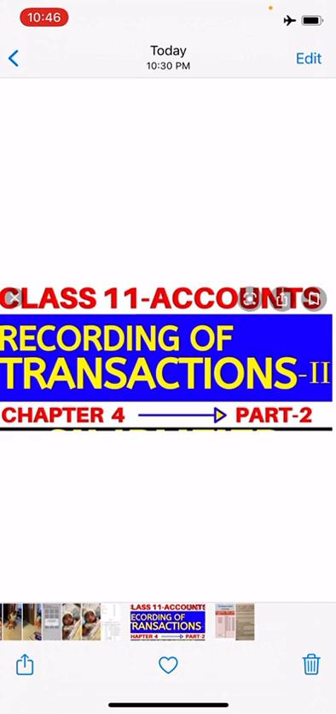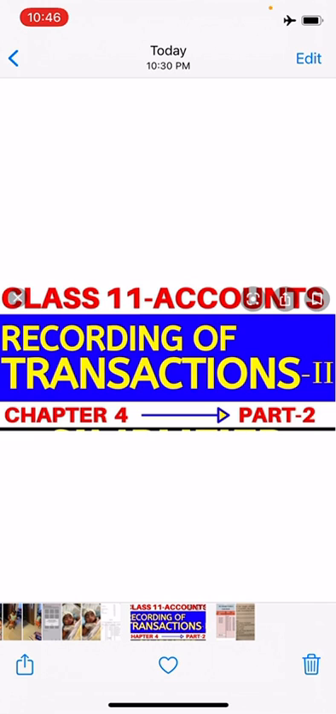So what are the books I've told you? Cash book, purchase returns book, also called return outward book, sales book, sales returns book, and journal proper. Altogether there are 5 books. This is there in your textbook, page number 4.